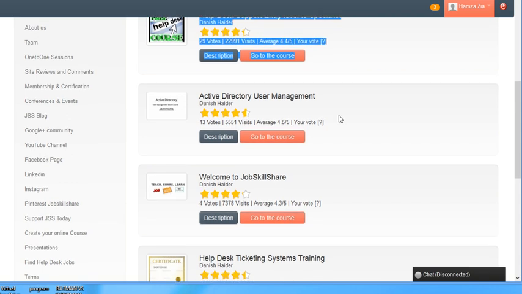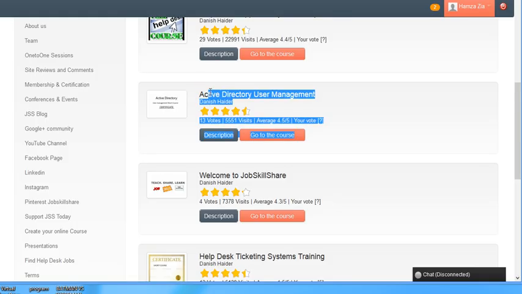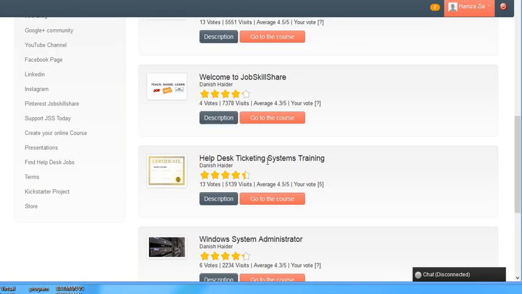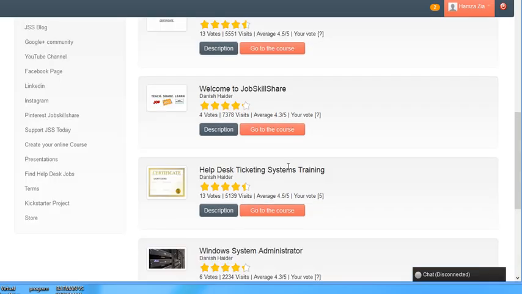But then for specific technology that you need to learn for your job, we have the Active Directory user management course, which is just Active Directory only. Then we have help desk ticketing system training, which is just for the ticketing system only. So now I'm going to make one for Office 365 administration, where we will discuss everything from scratch.